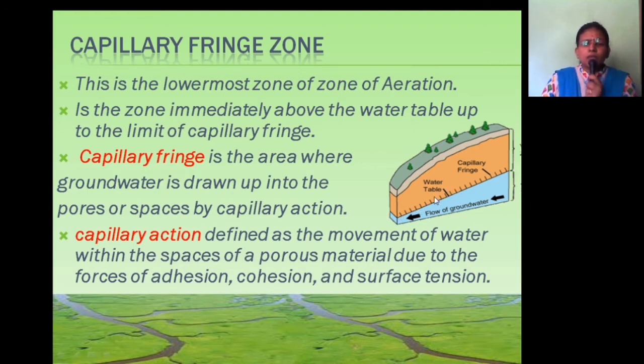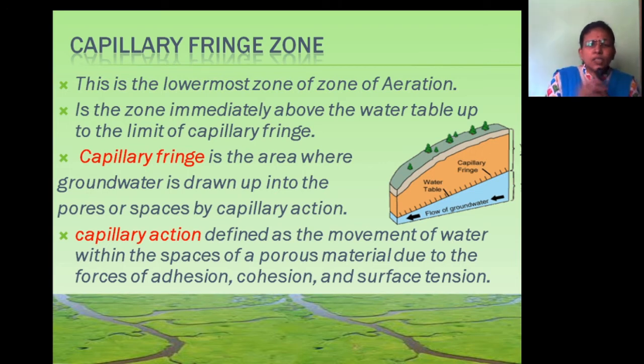Then we will see what is capillary fringe. Capillary fringe means the area where groundwater is drawn up into the pore spaces by capillary action. Then what is capillary action?